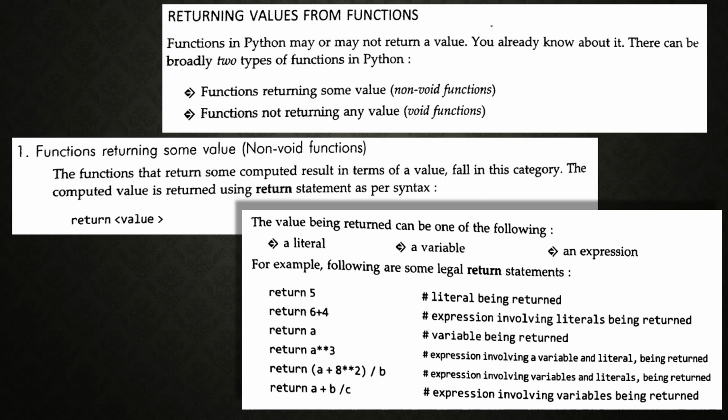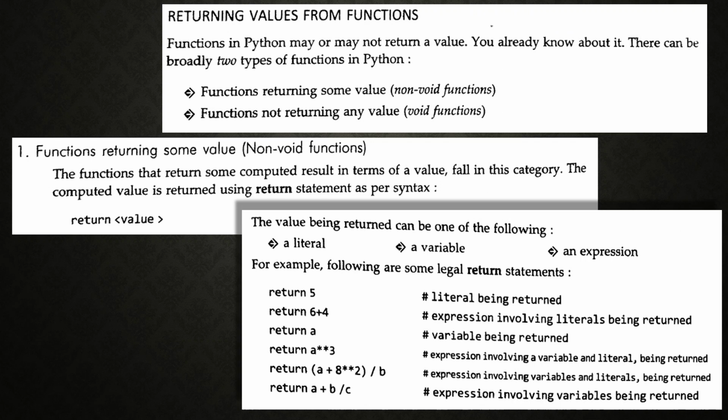So the value being returned can be one of the following. It may be a literal, or we can say a constant, or it may be a variable, or an expression. So three things, any one of these three things. Here examples are also given. Return 5, that means it is legal. Return 6 plus 4, an expression, is also legal.